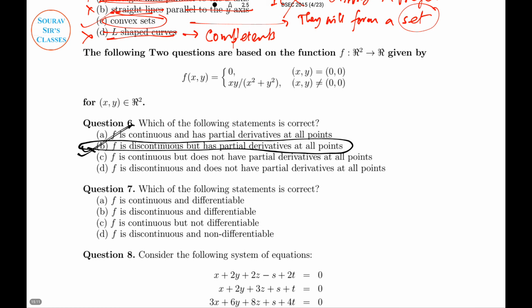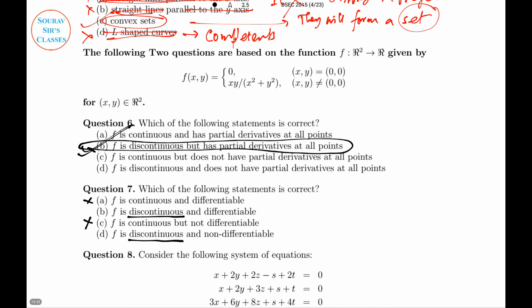Question number 7: whether the function is continuous or differentiable, discontinuous or differentiable, continuous but not differentiable. It's a lot of options. Remember that we already know the function is discontinuous. So these are the two closest options. These two are anyhow impossible because f is discontinuous, not continuous, as we have already proved.